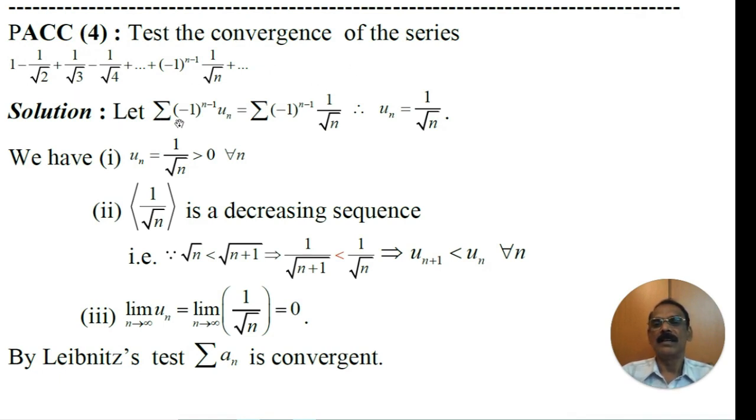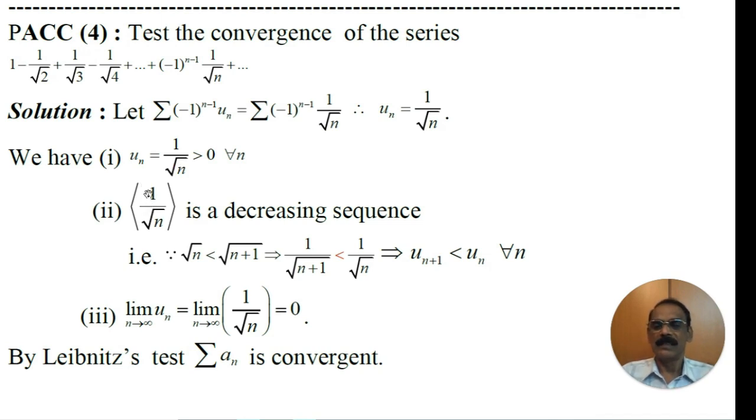Let the series Σ (-1)^(n-1) uₙ equal the series Σ (-1)^(n-1) times 1 by root n, so that uₙ is equal to 1 by root n. Since n is a natural number, root n is positive, and 1 by root n is positive, so uₙ is greater than 0 for all n. That is the first condition of Leibniz test.